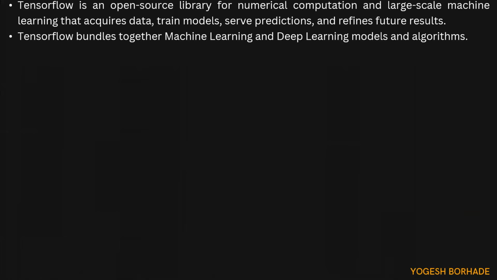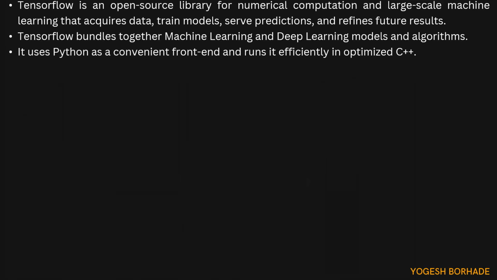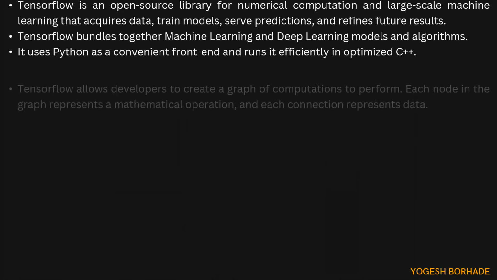Then it bundles together machine learning and deep learning models and algorithms. So whatever the algorithms or models are there inside machine learning and deep learning, they are grouped together or bundled together by the TensorFlow. Then it uses Python as a convenient front end and runs it efficiently in optimized C++. So it makes use of two languages. First is the Python for the front end and C++ or the optimized C++ for running the programs.